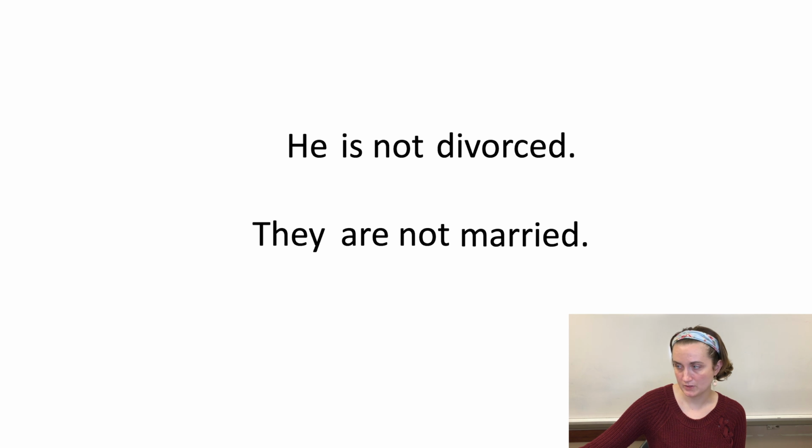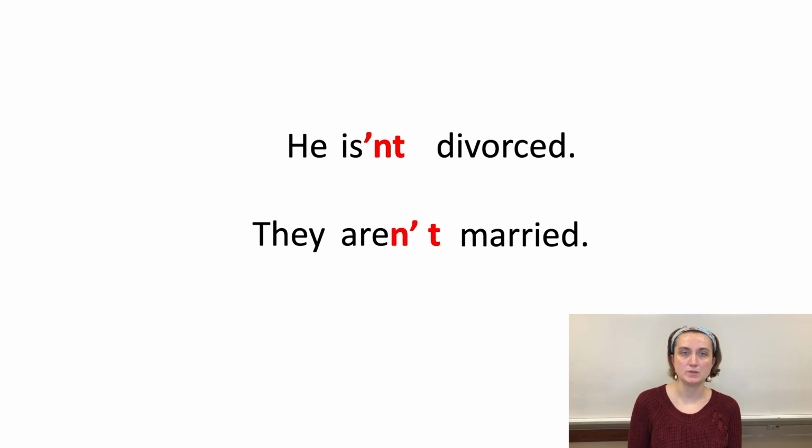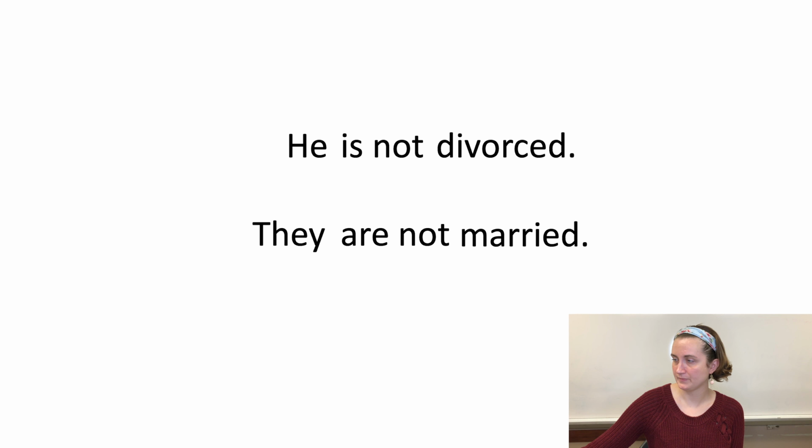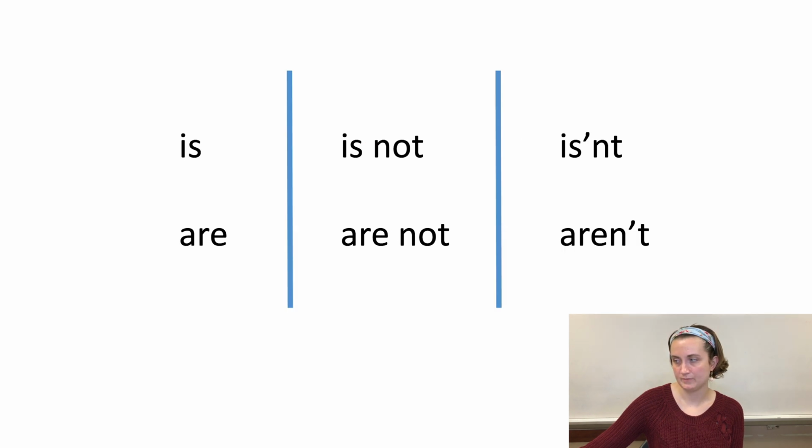Negatives. He is not divorced. They are not married. He isn't divorced. They aren't married. In English, a lot of times we will add "n't" at the end of a verb to show the negative. Instead of they are not, we would say they aren't. Is not, isn't. Are not, aren't.